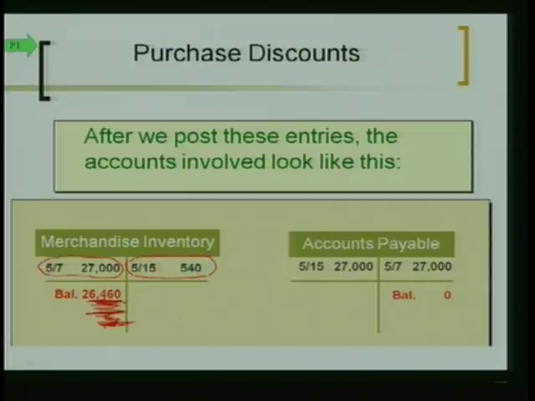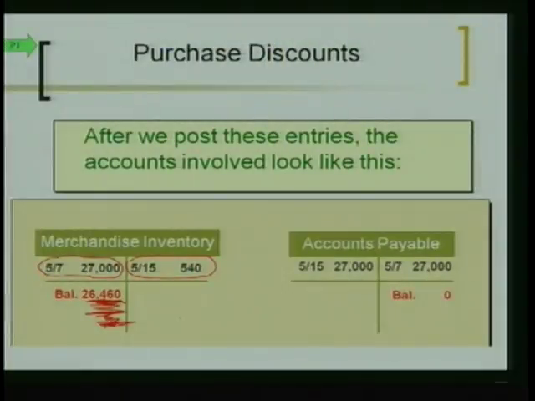So what principle does this follow? Remember the cost principle? Assets should be stated on your balance sheet at what their true cost was, right? And our true cost for this inventory, when it was all said and done, was only $26,460. Thus, it should be on the books at $26,460. Cool? Now, looking back at that accounts payable, you can see, too, that our original credit was to increase AP for $27,000. Even though we only paid $26,460, we debited it, and our balance is zero. We don't owe that manufacturer any more money, do we? Okay? Make sense?